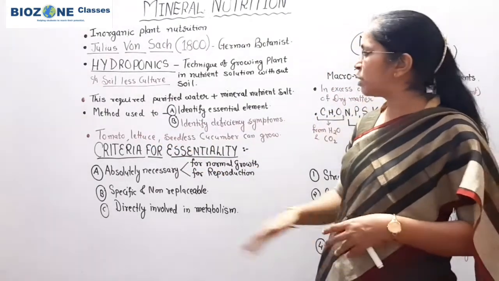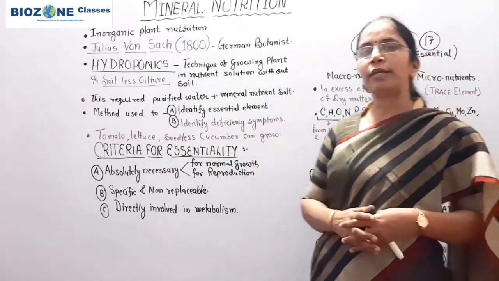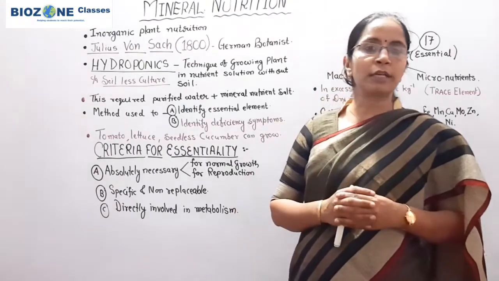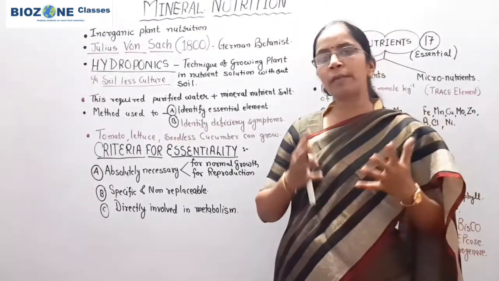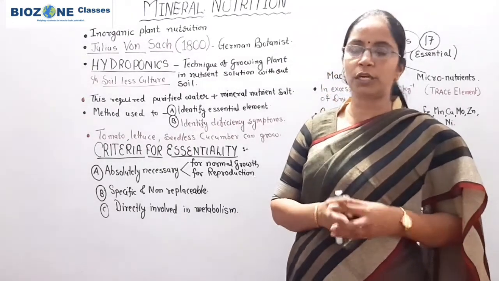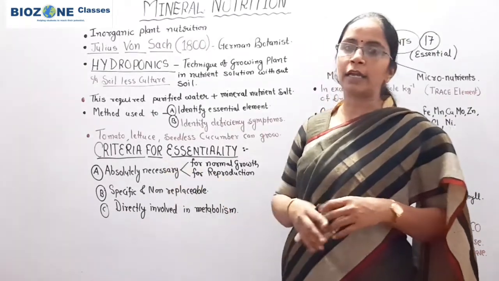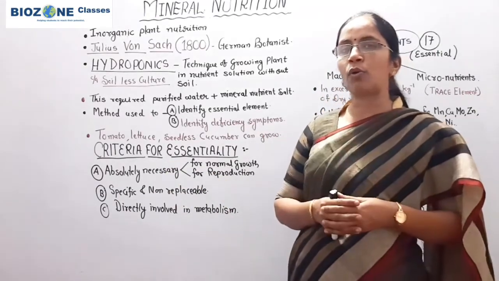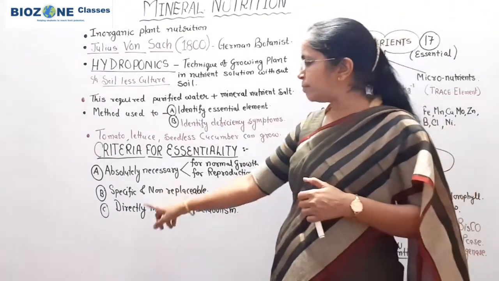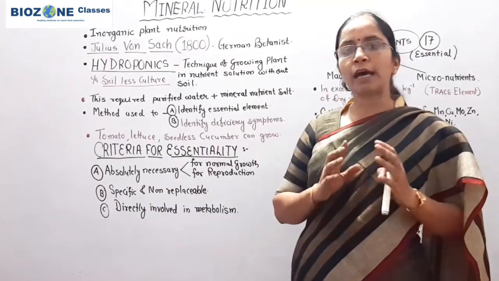Now we come towards the criteria for essentiality. When we study the criteria for essentiality, mainly we study that there are 17 essential elements. Now on what basis do we say the element is essential or non-essential? For that the criteria are provided, for identification of the element to be essential or non-essential. So there are three major criteria with the help of which we can identify.